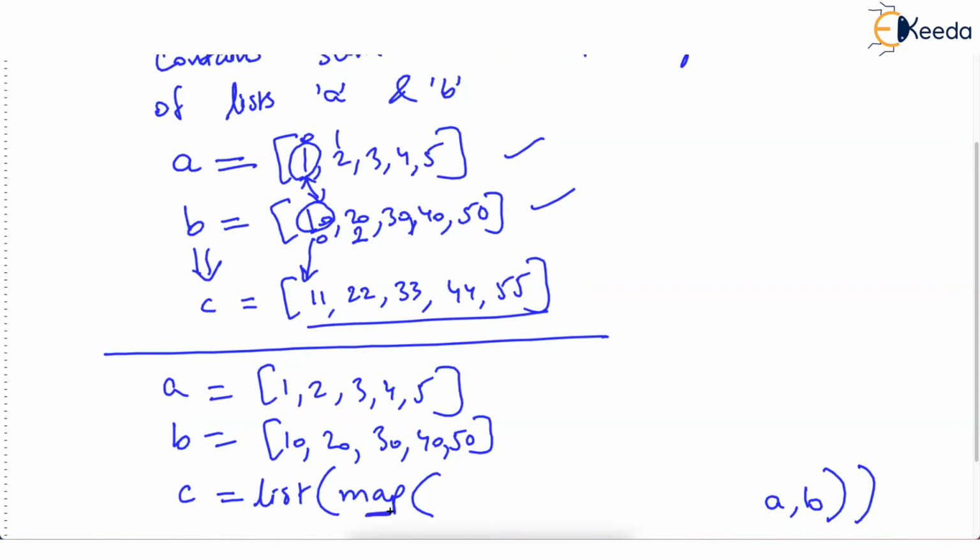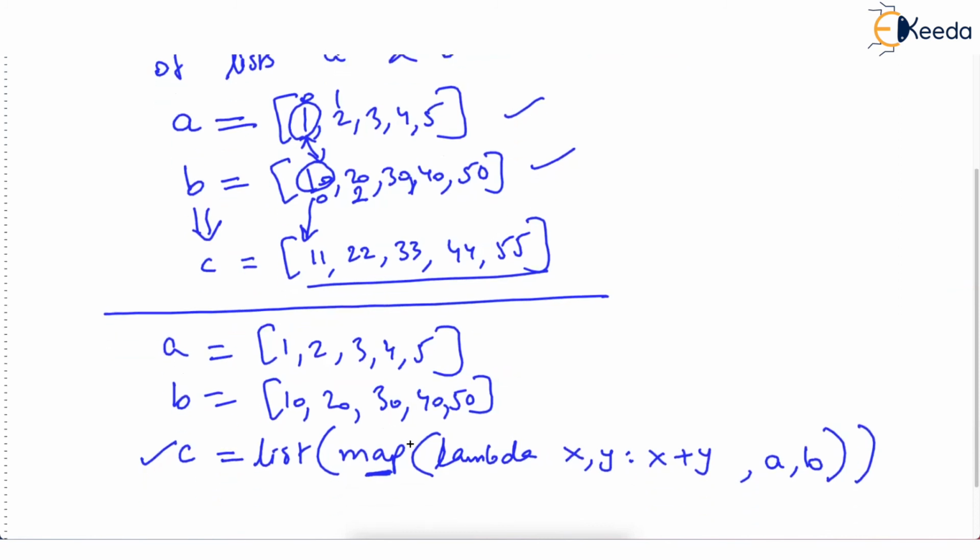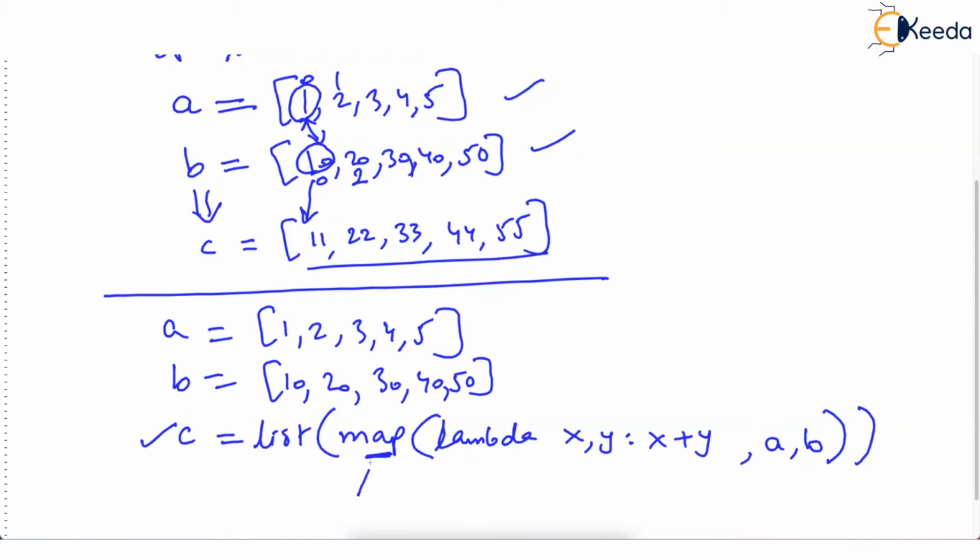Map is now going to iterate in both the lists A and B correspondingly. And just before these two lists, we will have a lambda function. Now the lambda function will be lambda x, y: x plus y. This is the function which will add corresponding elements. But how is this going to work? You see, when map starts working the first time, it sees which lists it is working with. It is working with A and B.